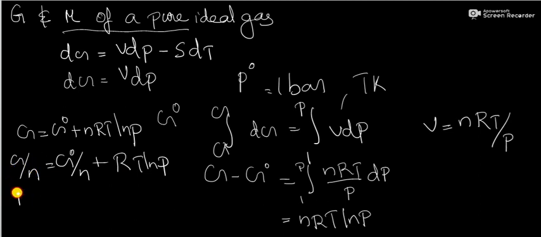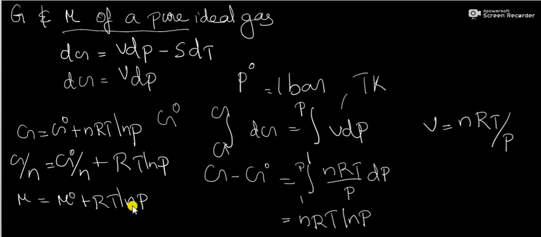So mu is equal to mu0 plus RT ln P, where mu0 is the standard chemical potential, that is the chemical potential at unit pressure, 1 bar, at the specified temperature T Kelvin, and P represents a pure number which denotes the numerical value of pressure in bar.